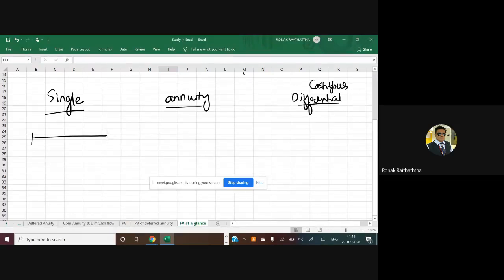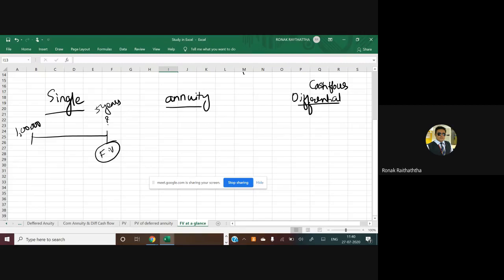You are not going to invest on a monthly basis or on a quarterly basis or on a yearly basis. No, there is no period of investment right now. You are investing only for one point of time. Say you are investing 1 lakh rupees, and you want to know what will be the value of this 1 lakh rupees, say after 5 years. And you want to find the FV of it.